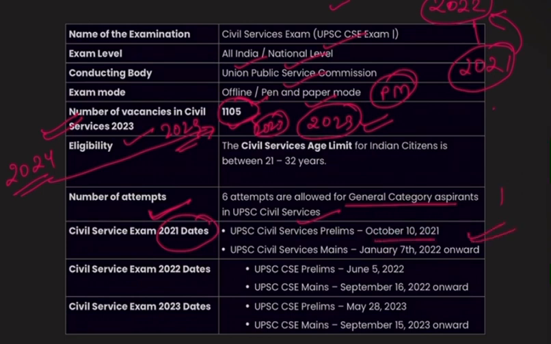Okay, the notification was in February, but the exam took place on October 10. The UPSC civil services mains exam was on January 7. The time gap between prelims and mains is 3 to 3.5 months. But as it was a COVID year, the time gap was very less, that was 2.2 to 2.5 months.